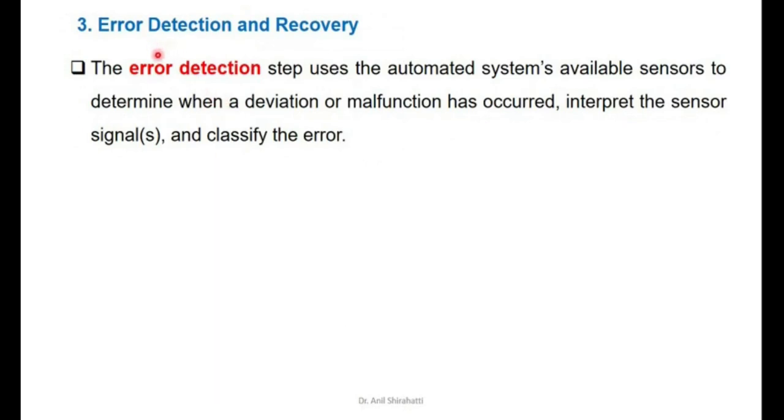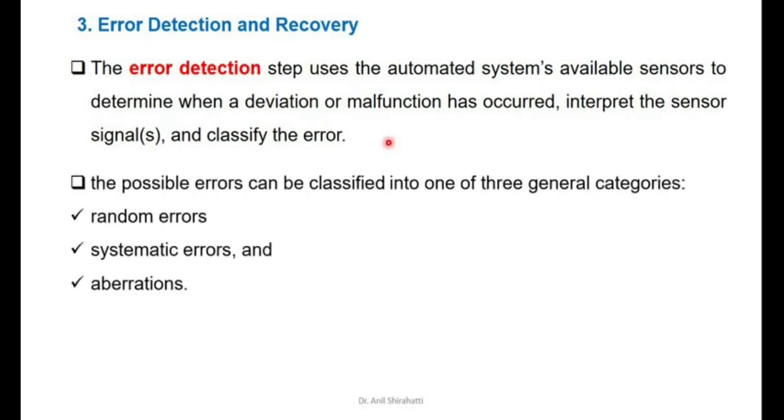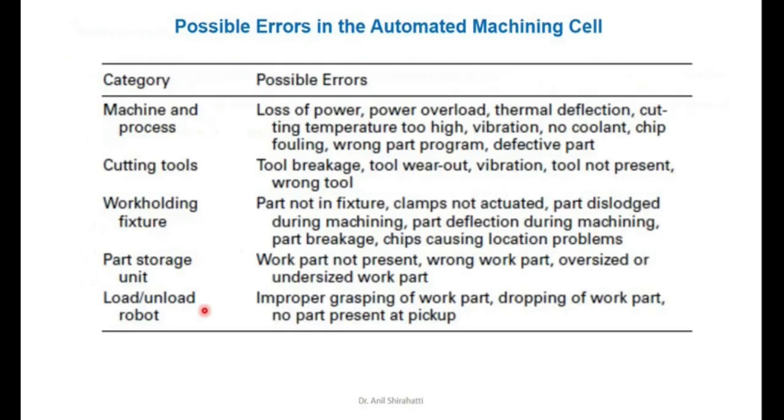Error detection and recovery. The error detection step uses automated system available sensors to determine when a deviation or malfunction has occurred, interpret the sensor signals, and classify the errors. The possible errors can be classified into three categories: one is a random error, a systematic error, or an aberration. So these are the possible errors in an automated machine cell.